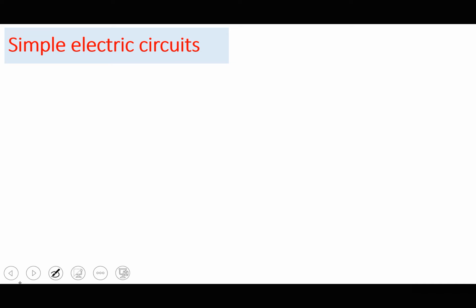So we draw a circuit using a set of symbols that are recognized by everyone and which do not need to be labeled. That's why I have been talking about these circuit symbols. So it is important that you learn these symbols such that you can always recognize them straight away. These symbols are used as a shorthand method to draw complex circuits.